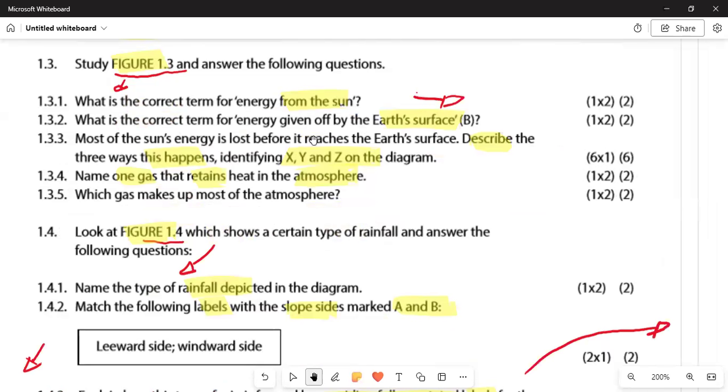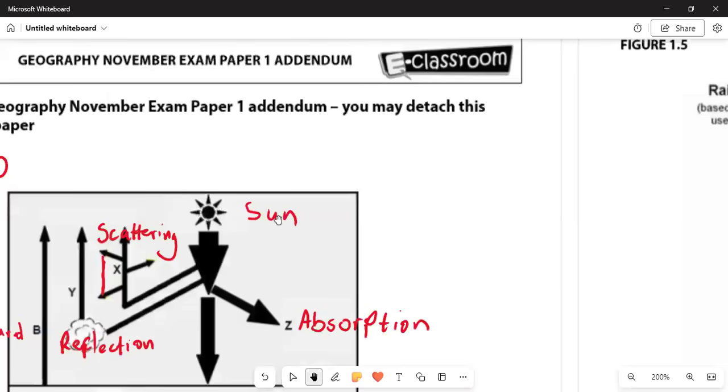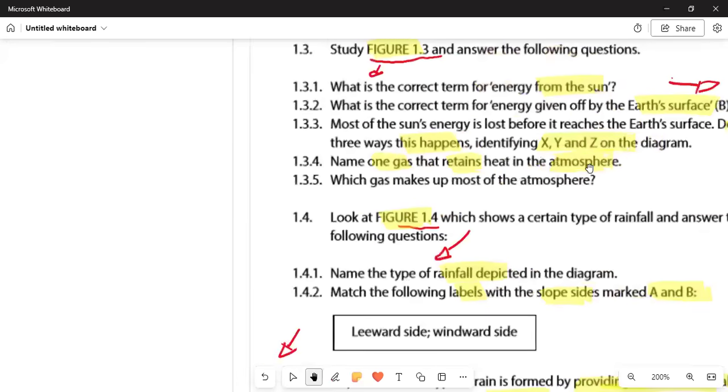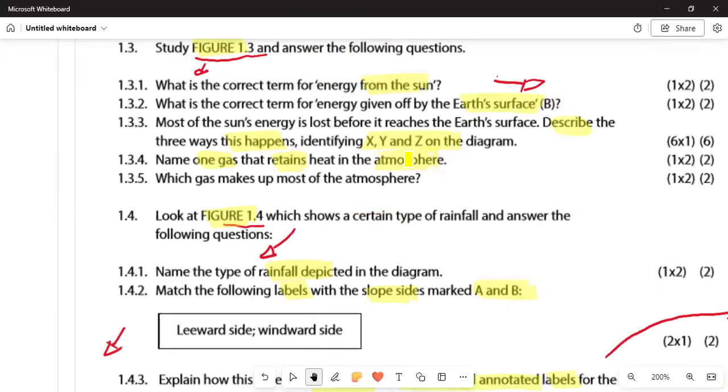They say in 1.3, study Figure 1.3 and answer the following questions. We need to receive the sunlight from the sun. You can see the area where energy is reflected back, and we can see the numbered states and movements there. This is the structure they are showing us.